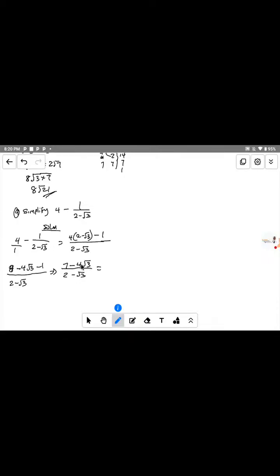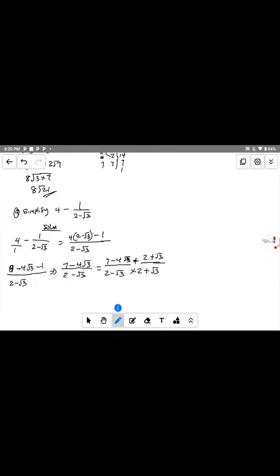We multiply by the what? The numerator here, and also multiply by the denominator itself. So to rationalize this expression, we have 7 minus 4 root 3 divided by 2 minus root 3, multiplied by the conjugate of this numerator. That will be equal to 2 plus, the sign changes to plus, root 3. The same thing, we also multiply by the denominator, that is 2 plus root 3. So that is the conjugate.